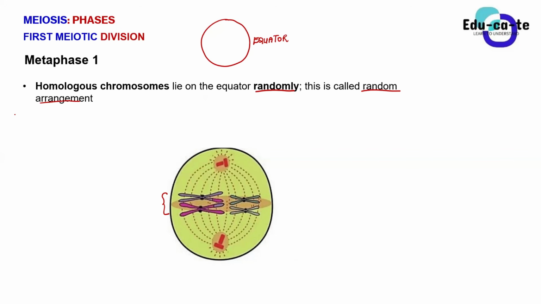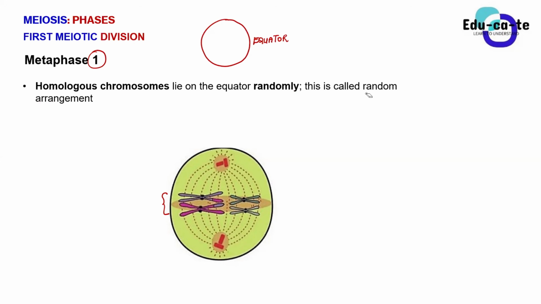So random arrangement, if they say explain metaphase 1, or explain the process that happens in metaphase 1. Metaphase 1, by the way, guys, what does it tell us? That our cell is dividing for the first time. Remember, it's that somatic cell that is dividing for the first time. So the homologous chromosomes lie on the equator randomly, and this is called a random arrangement. This random arrangement also introduces genetic variation. We'll see that later on when we create the two cells, but it's also responsible for genetic variation.